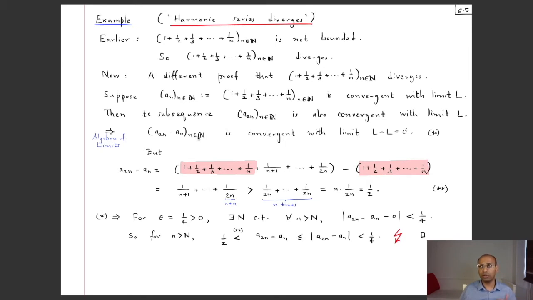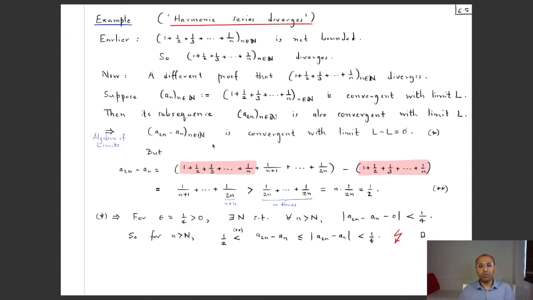So now that new sequence, which is obtained by subtracting these two term-wise, by the algebra of limits, is also convergent. With what limit? The same algebraic combination of this. So since we subtracted the two, the limit of this one is L minus L, which is equal to 0. Right? So this sequence ought to converge to the number 0. That means that if I look at any strip of width epsilon around 0, then far enough in the sequence all the terms are in that strip.